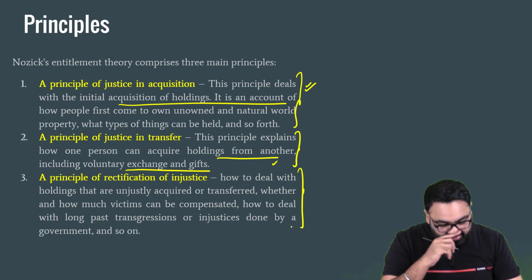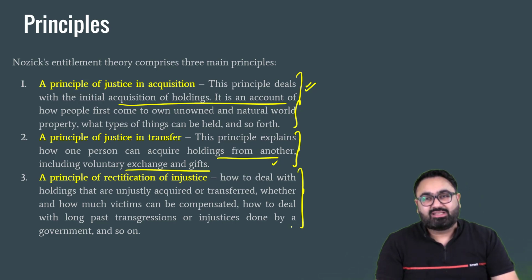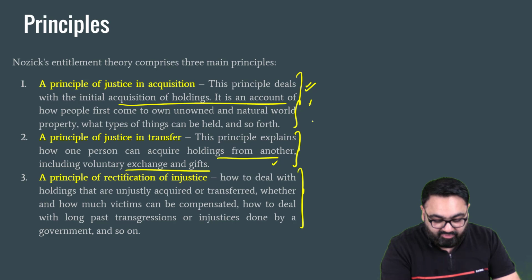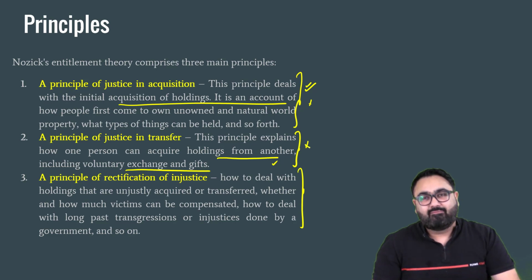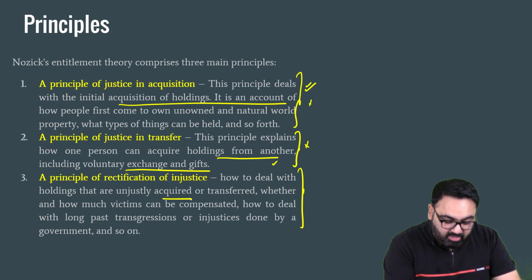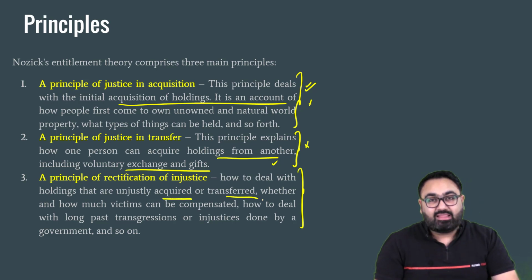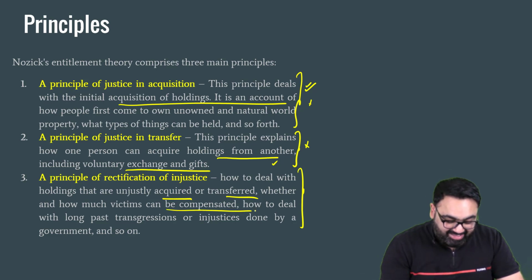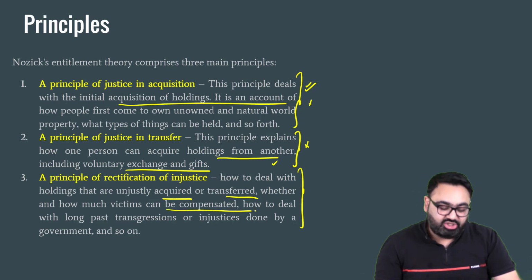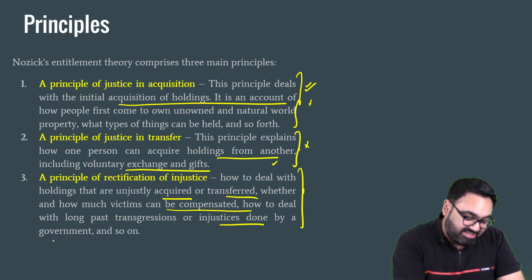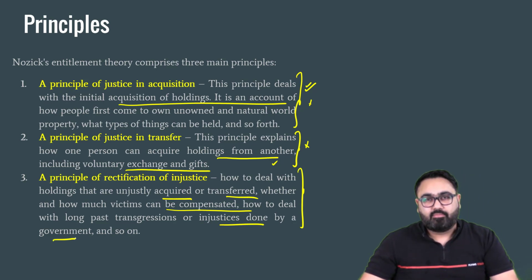Third principle, in case the first or the second principle is not followed, meaning someone illegally or by force acquires a property or by force transfers the property, then the victim should be compensated. The government should ensure that this injustice does not prevail.